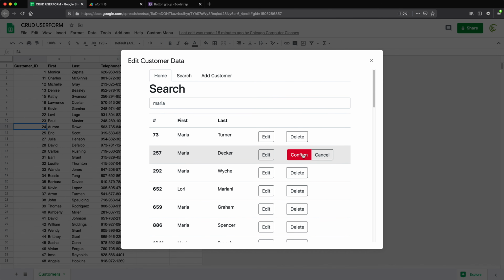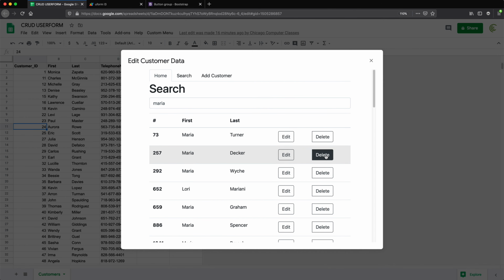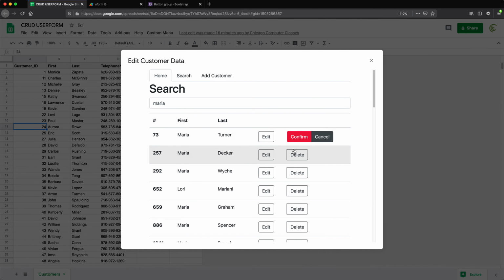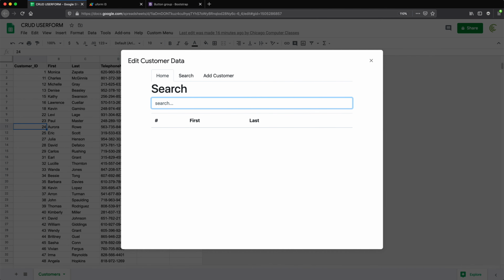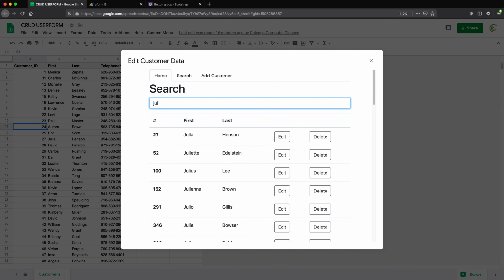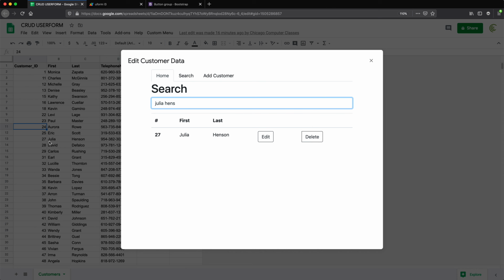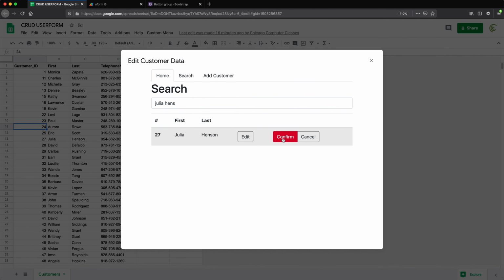Here we go. Now we have confirm and delete. If I click cancel, that should just hide it. If I click delete, that goes to this. Cancel, that hides this. That's pretty nice. Let's try this on something we can see in the background. Again, test this. So let's do this. Julia Hansen. I can see that person in the background right here. Line 27. Well, customer 27, not line. But let's click delete and click confirm.